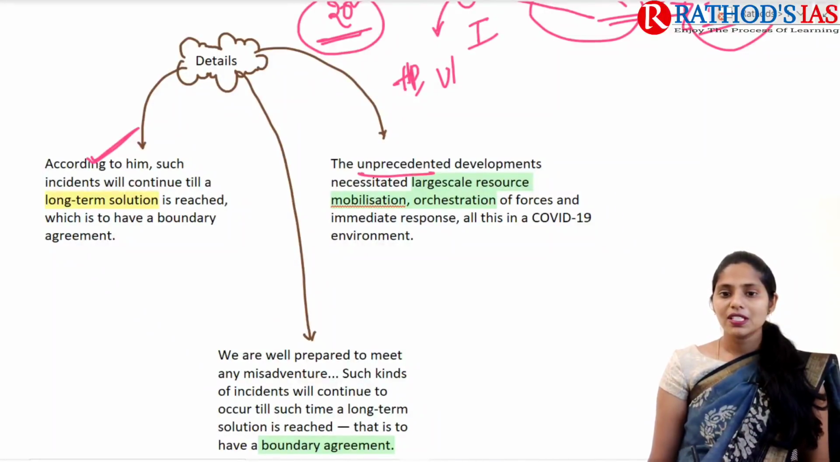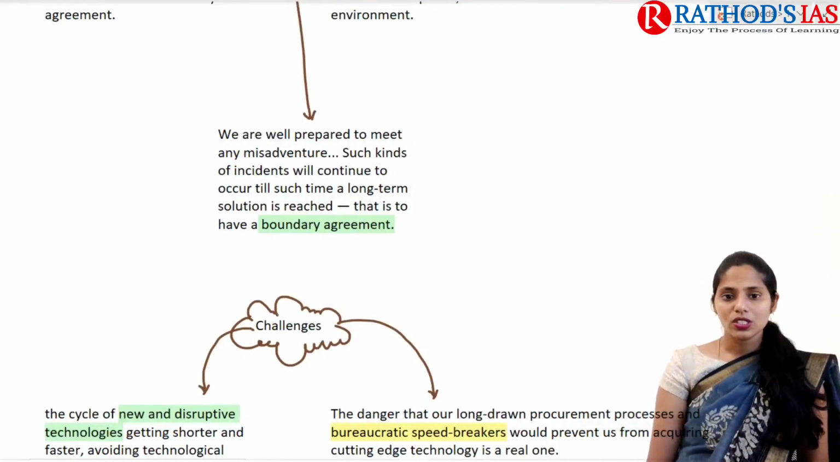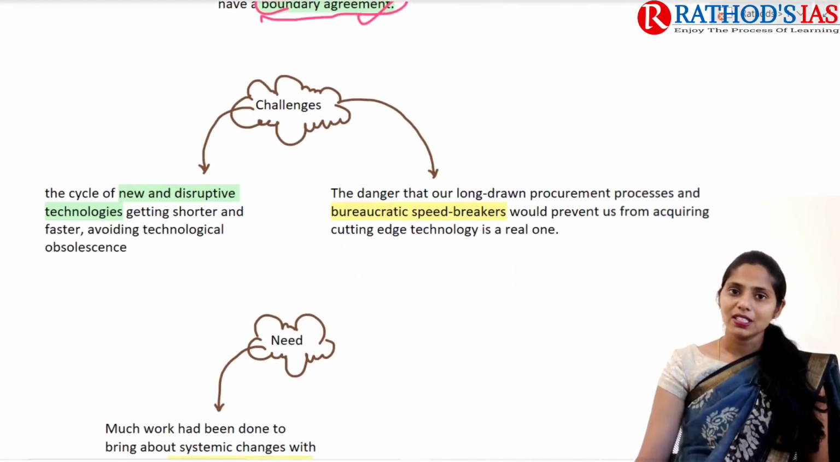And he also said that there are unprecedented developments which are very important from the point of view of large scale resource mobilization and even orchestration of forces. That means we need a large amount of resources to maintain our borders, and we need proper coordination between the forces for immediate response. And next, in this context he also said that they are well prepared to meet any misadventure, and incidents may continue till such a time as a long-term solution is reached, but they finally need to come up with a boundary agreement. So this is what was said by this Army General.